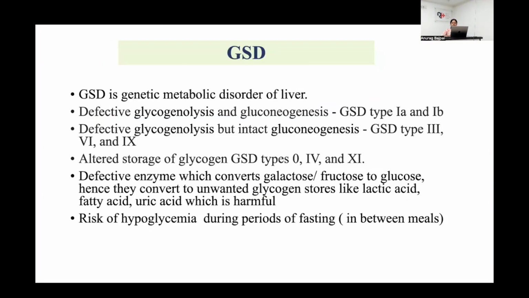As we all know, GSD is a genetic metabolic disorder of the liver with defective glycogenolysis and gluconeogenesis both in GSD type 1. Defective glycogenolysis but intact gluconeogenesis in GSD type 3, 6, and 9. And defective storage of glycogen, or glycogen formation, in GSD 0. There is also a defective enzyme which converts galactose or fructose to glucose, and they are converted to unwanted products like lactic acid, fatty acids, uric acid, which is harmful, and therefore there is risk of hypoglycemia during the periods